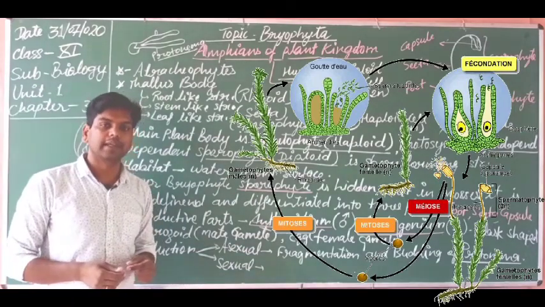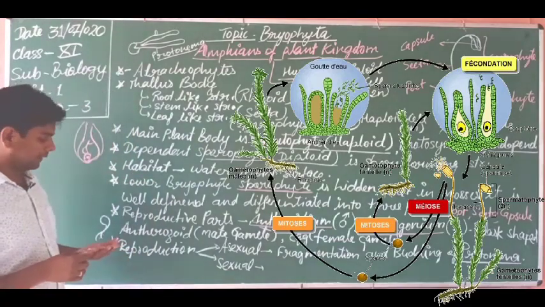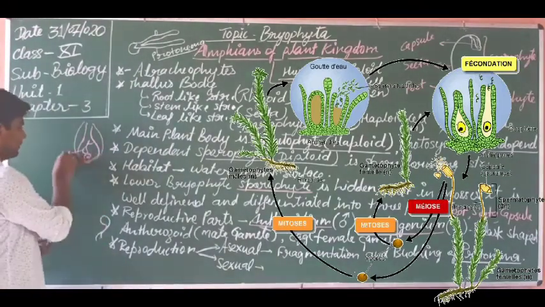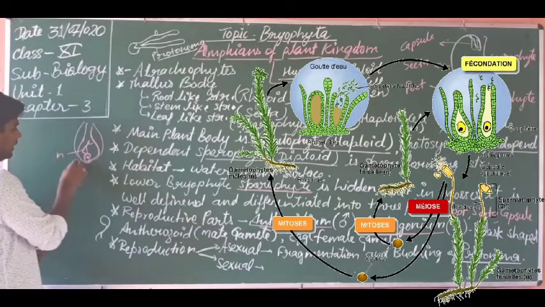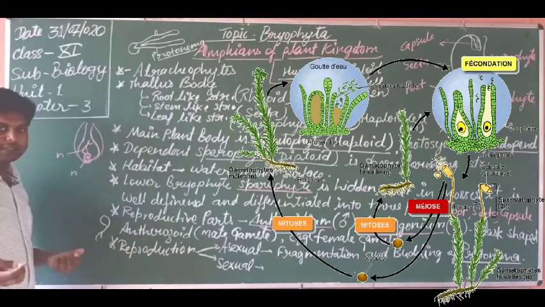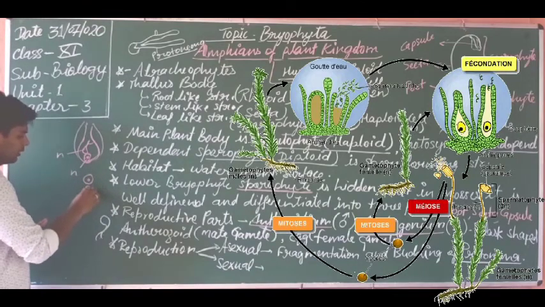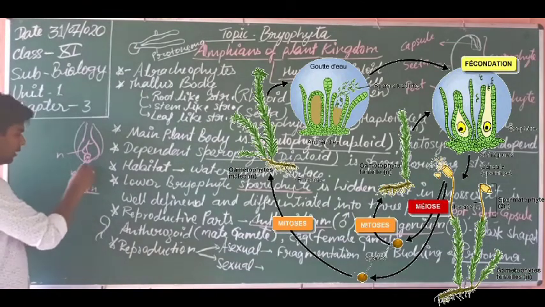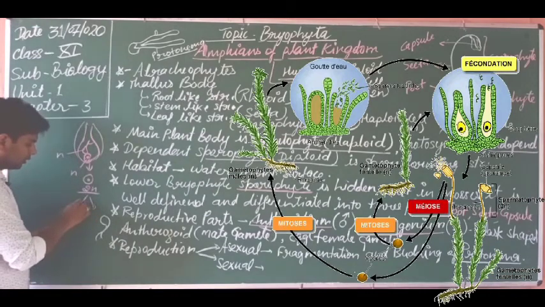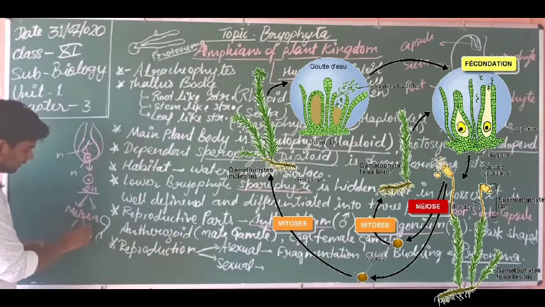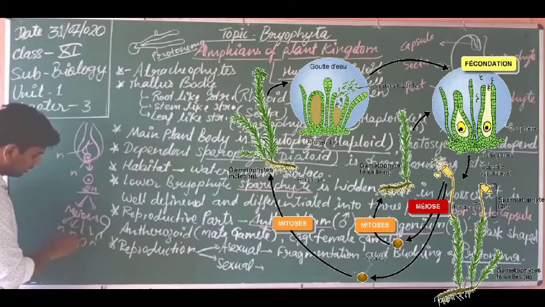This is known as the zygote, and this zygote undergoes what? Meiosis. Because this is the antherozoid, this is single n, the egg is also single n, because gametes are haploid always. So these are single n, then they form the zygote. This is known as a diploid structure, double n or 2n. So here this zygote undergoes meiosis. Meiosis is a type of cell division, and after meiosis this zygote forms 4 haploid spores. So these are the 4 haploid spores, dear students.